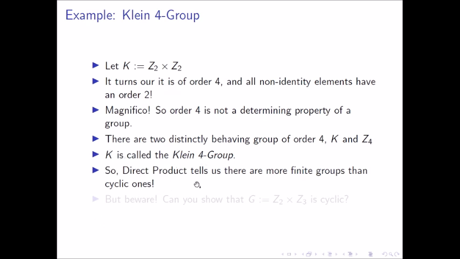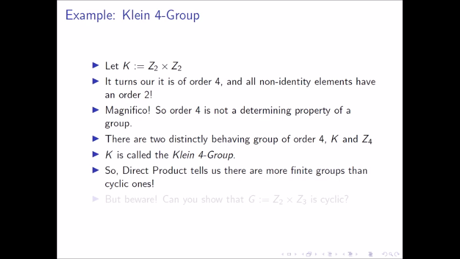So firstly, we have come across an example where we have seen non-cyclic abelian groups. This thing is abelian. Try to prove it. Indeed, the direct product of any two abelian groups is abelian, and that's not hard to see. But this thing says that direct products can lead to many more groups than we could have thought before.